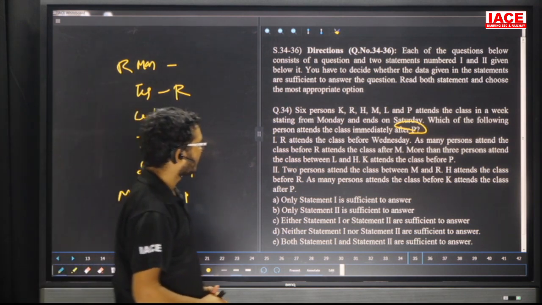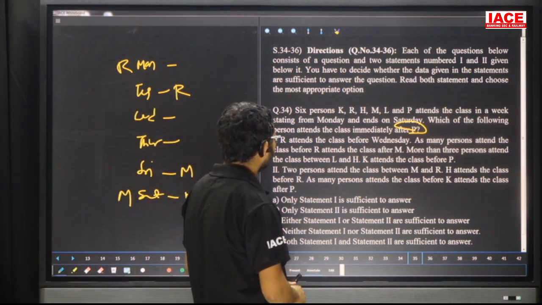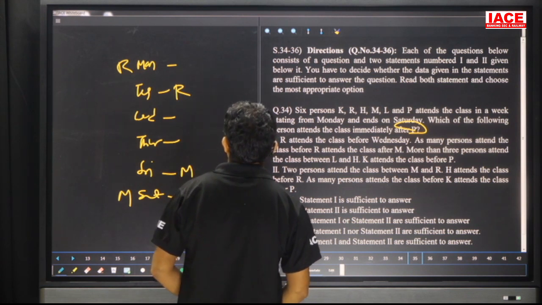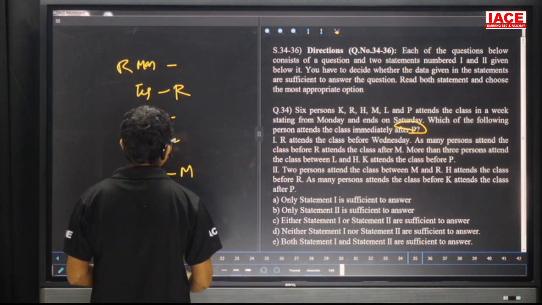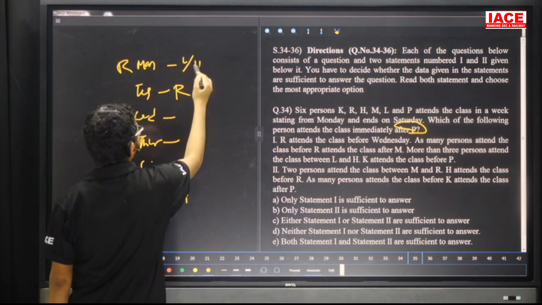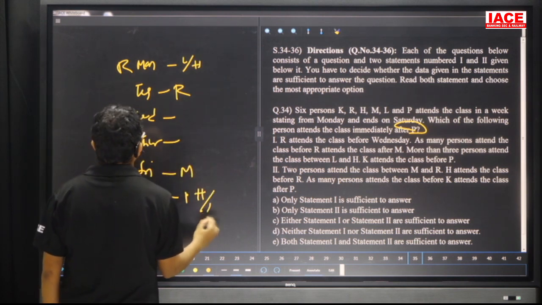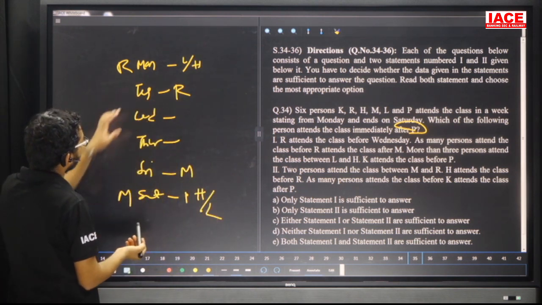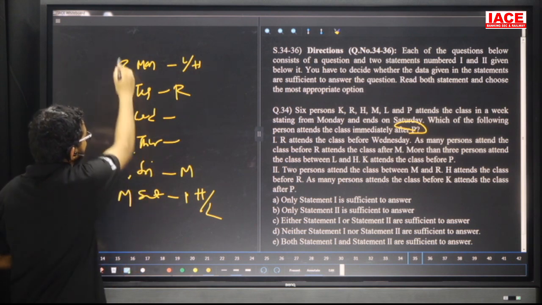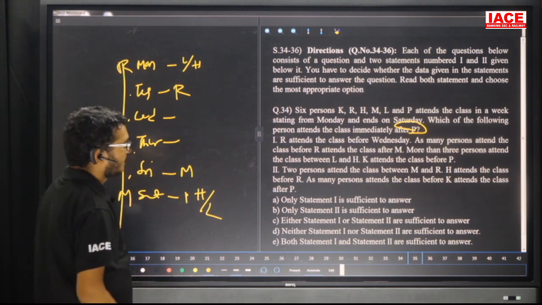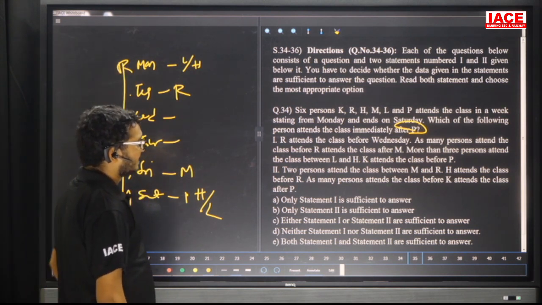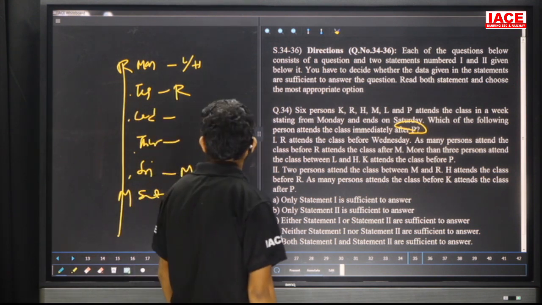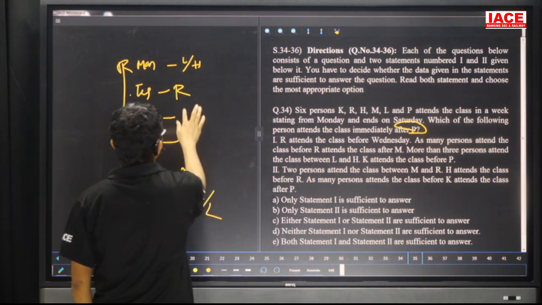Next one. More than 3 persons attend the class between L and H. Between L and H here we are having more than 3. That means possibilities are: this one is L or H, this one is H or L. In this case, more than 3 means what? Minimum 4 members between L and H. No chance. This possibility is no. Next one. K attends the class before P. K is before P.